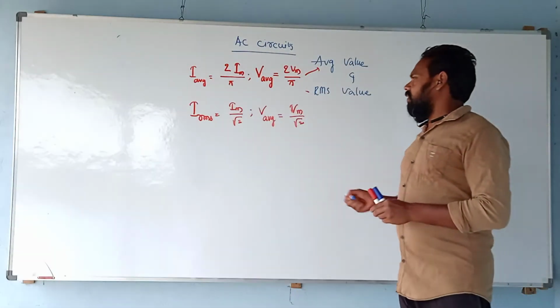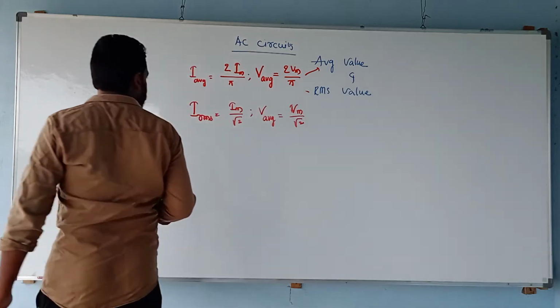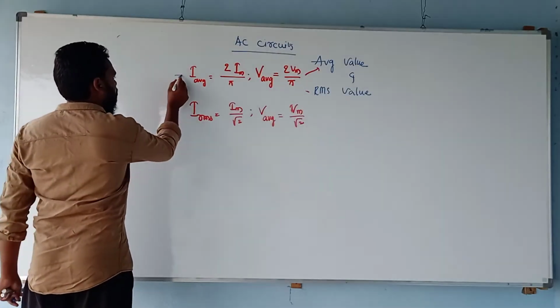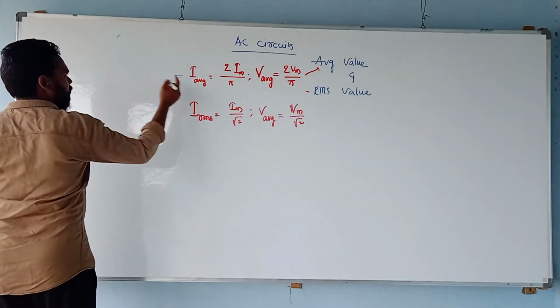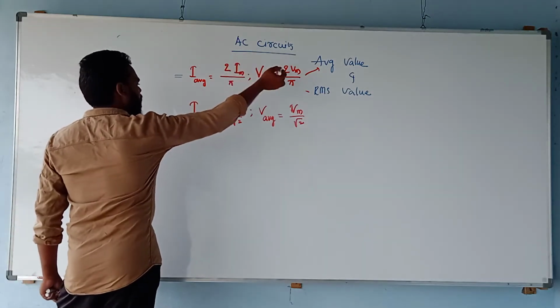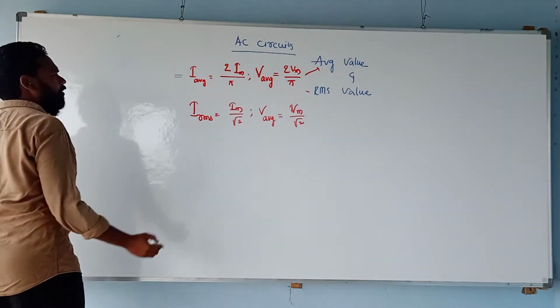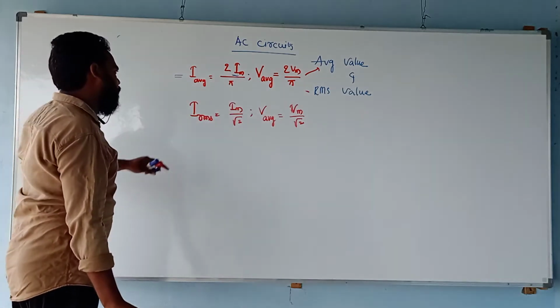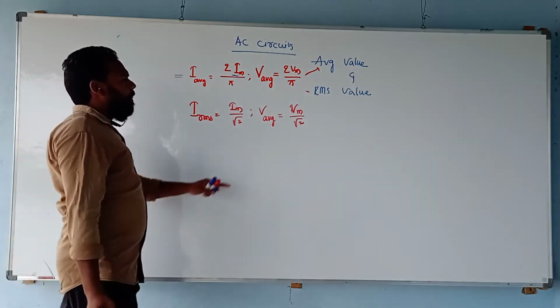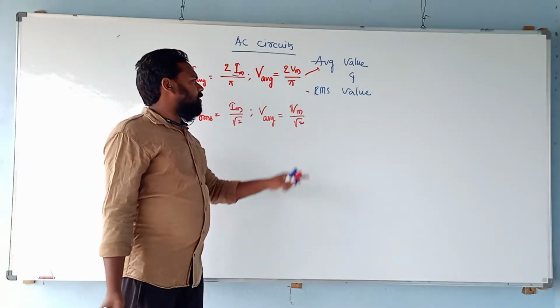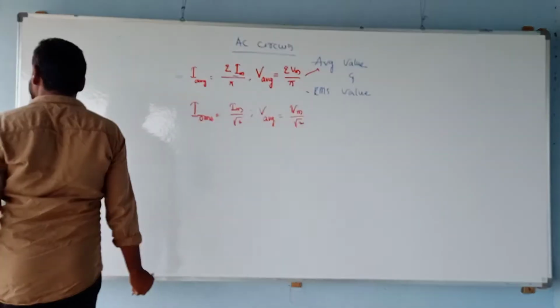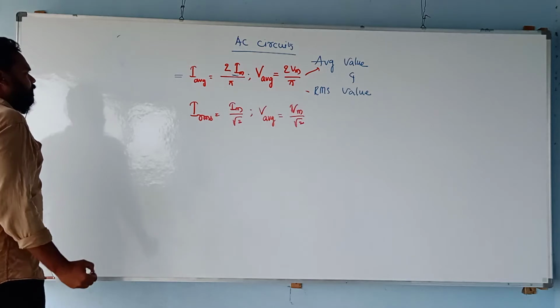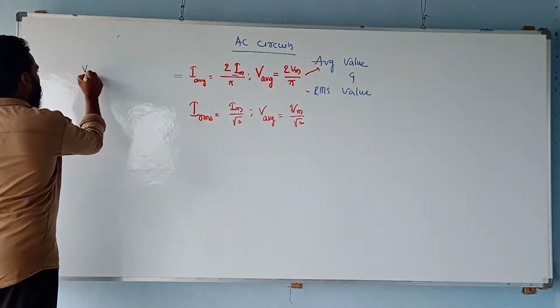So if you try to analyze it, you can consider Im or Vm. Any one of the values can be calculated. If a sinusoidal is represented with respect to the current, you denote it as 2 Im by pi, whereas if the same sinusoidal excitation is given with respect to the voltage value, you use Vm. Right, so let us take an example.